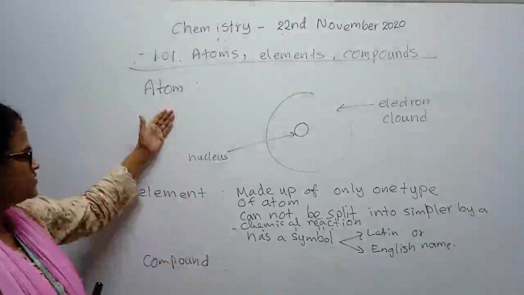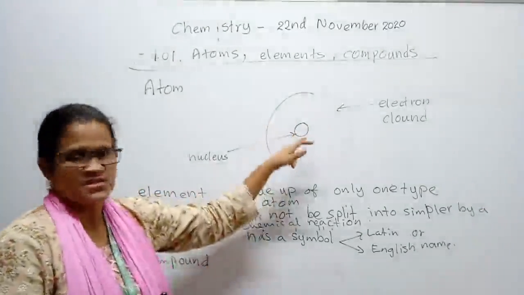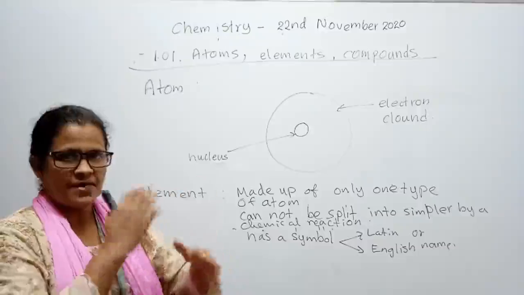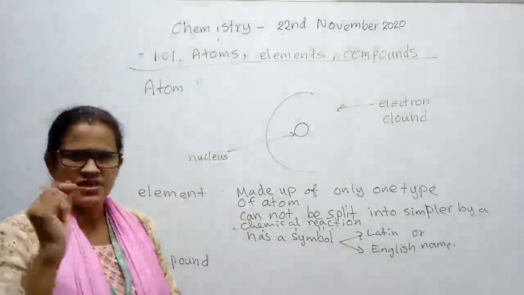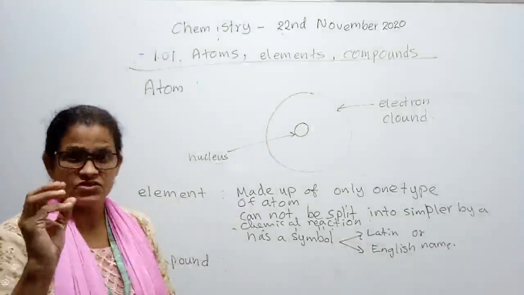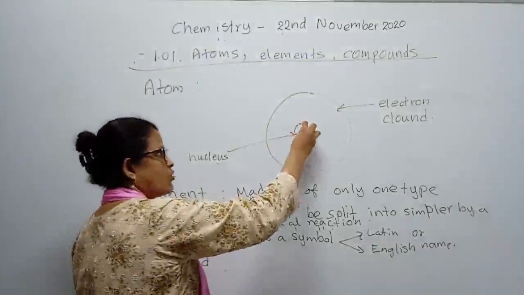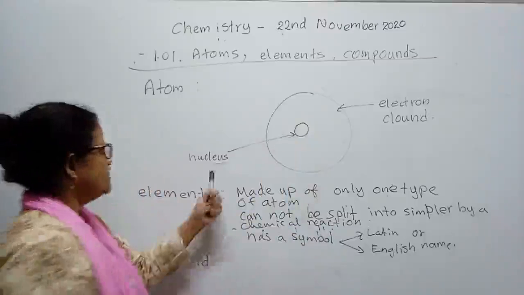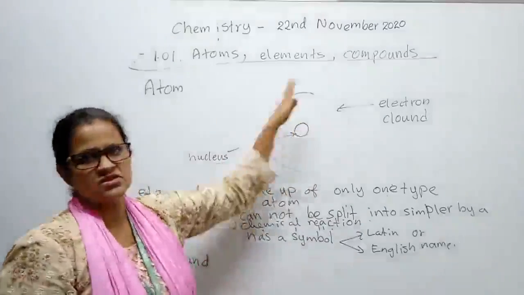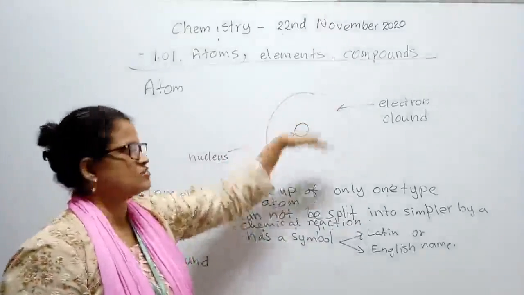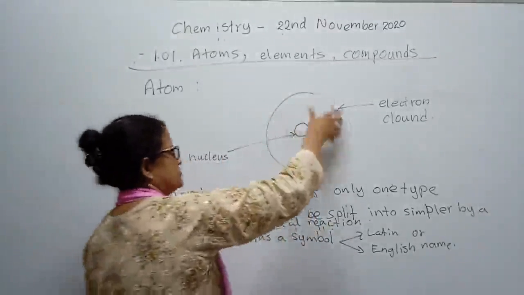And atoms have a nucleus and an empty space. This nucleus, compared to its empty space, is very, very small. The nucleus is tiny and dense. It is solid, tiny and dense. It is in the center. It is the core, the center, the middle. And we call it the nucleus. And around the nucleus, electrons are moving. We say the electron cloud moves, or electrons fly around the nucleus in this empty space.